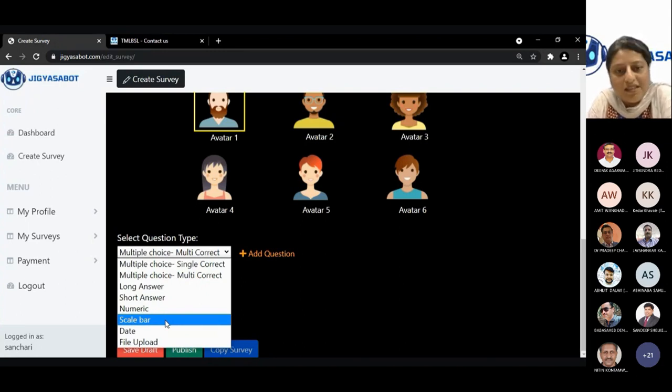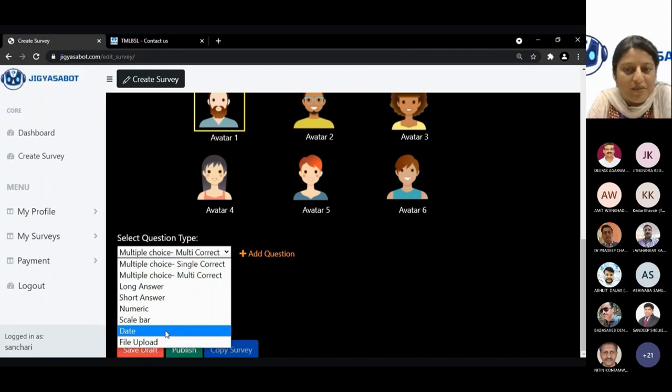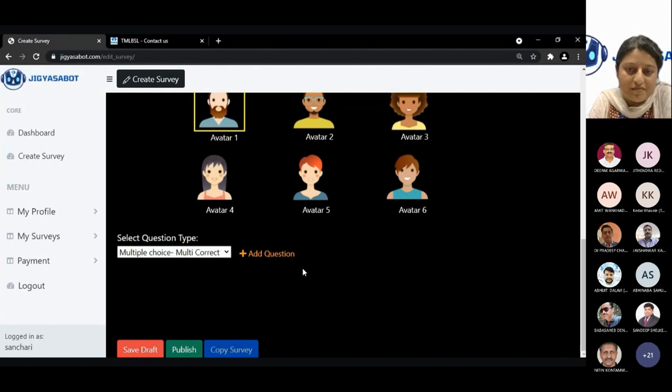So you can actually rate the feedback that you want for the experience, or the feedback that you're expecting. That rating scale is a Likert scale. You can add the minimum value, maximum value. You can also add a date format within a particular date range, a to and from date, where you want the person to select from a calendar what date he wants to put in. So that can also be captured in JIGYASA.